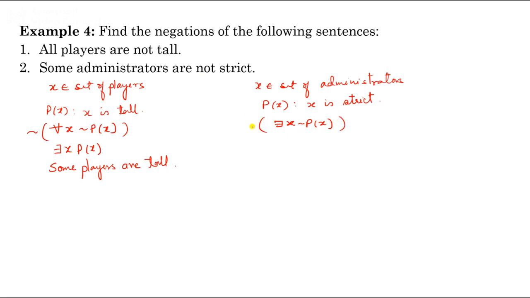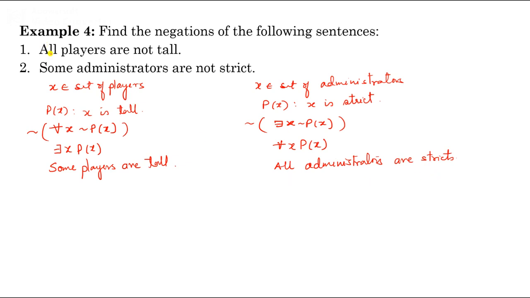Now we have to find the negation of this one. So negation of this one is for all X, negation of negation Px, this is Px. So for all X Px: all administrators are strict. So this is the negation of some administrators are not strict. So this is the negation of this sentence. Negation is all administrators are strict.